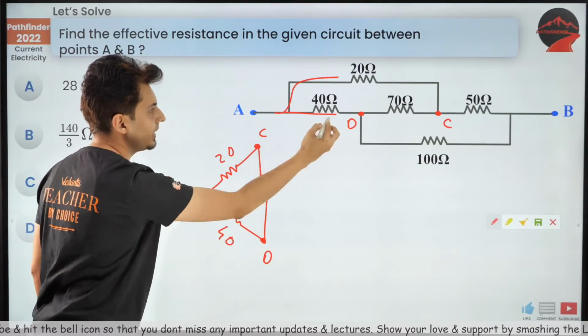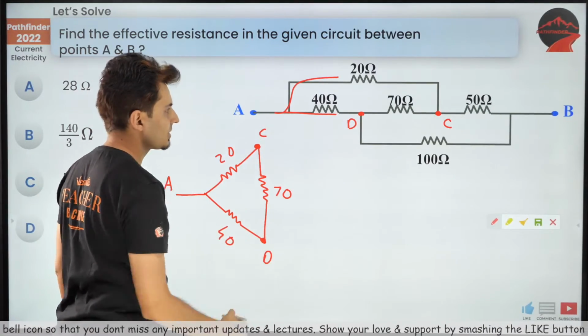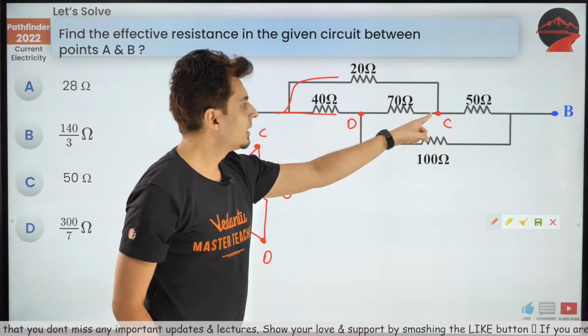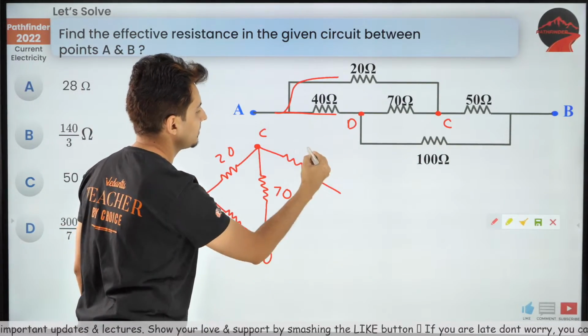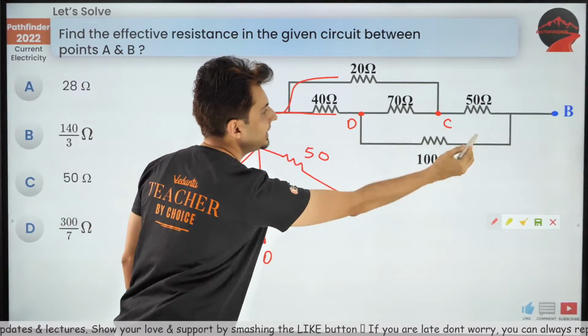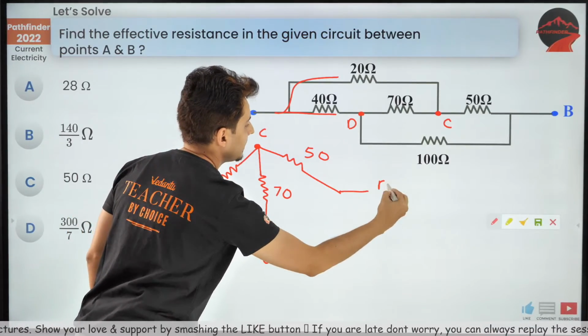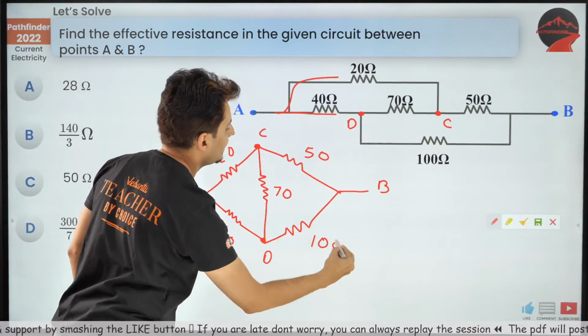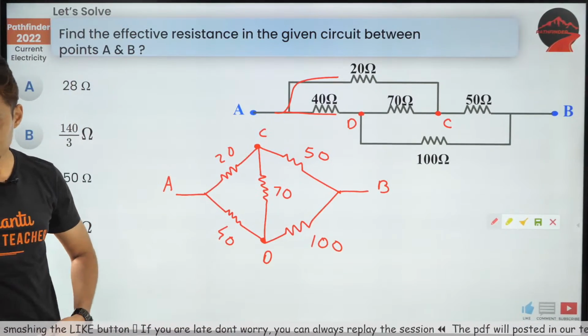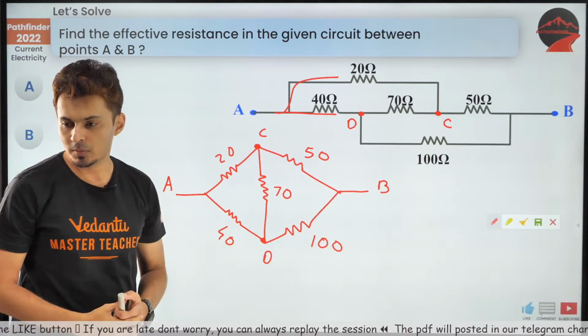And from C to B, there is 50 ohms. And from D to B, you can clearly see there is 100 ohms. I hope this is clear.